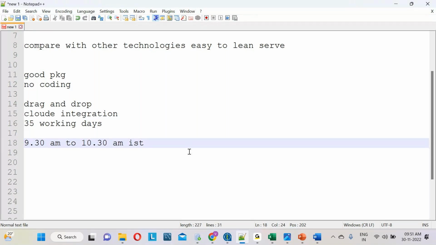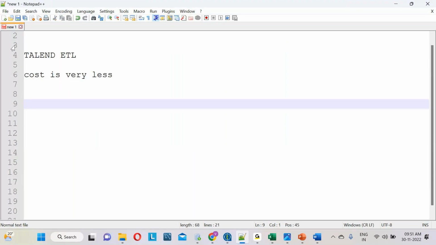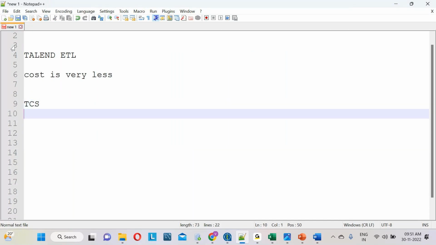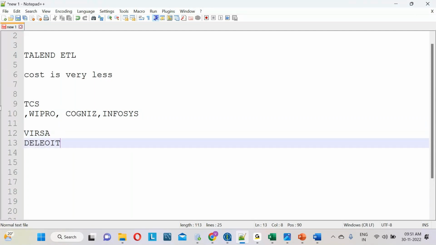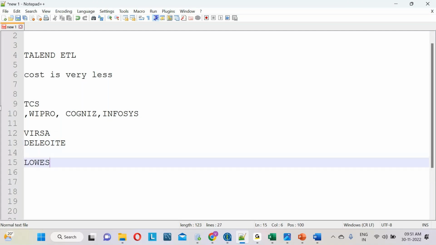Yes, please. Big companies like Wipro, TCS, Accenture, are those companies using this Talend software? Yes, there are n number of openings, in all MNCs like TCS, Wipro, Cognizant, Infosys, Virtusa, Citibank, Deloitte, Lowe's. Every company has a lot of openings, guys.